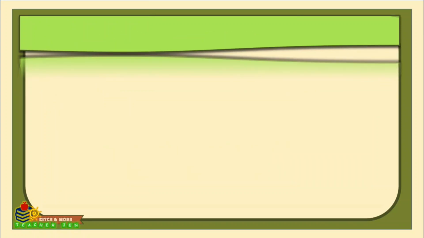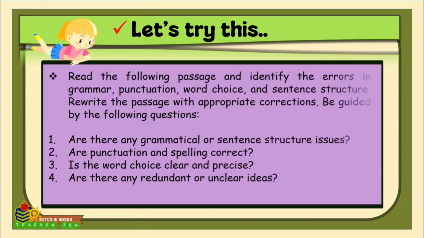This time, let's do this task. Read the following passage and identify the errors in grammar, punctuation, word choice, and sentence structure. Rewrite the passage with the appropriate corrections. Be guided by the following questions. First, are there any grammatical or sentence structure issues? Are punctuation and spelling correct? Is the word choice clear and precise? Are there any redundant or unclear ideas?